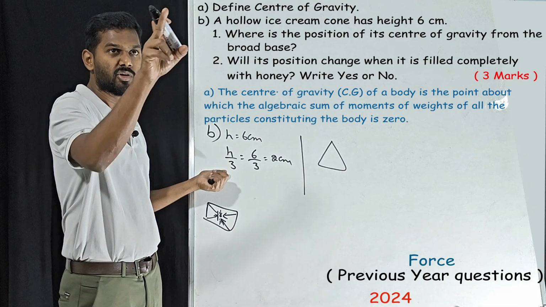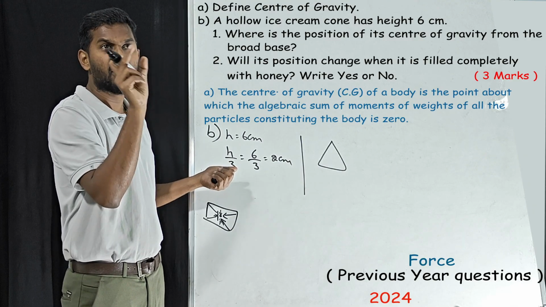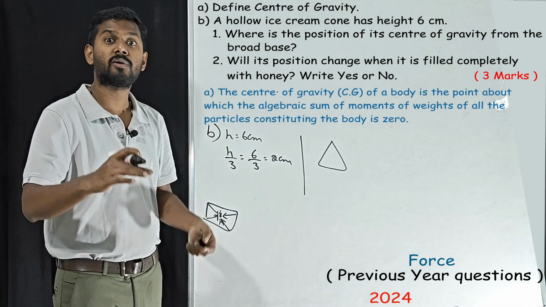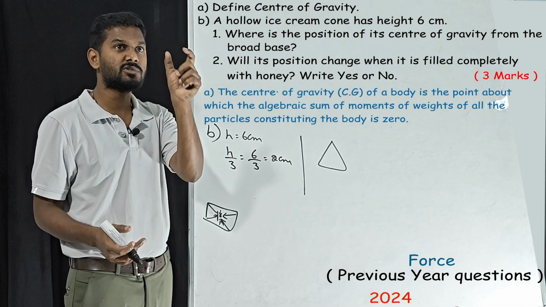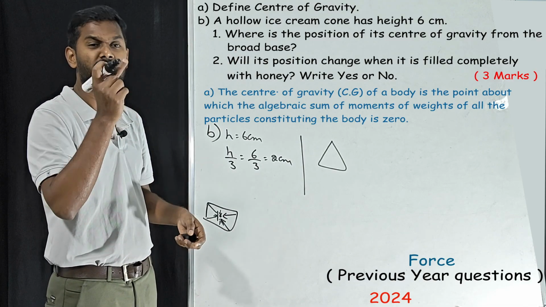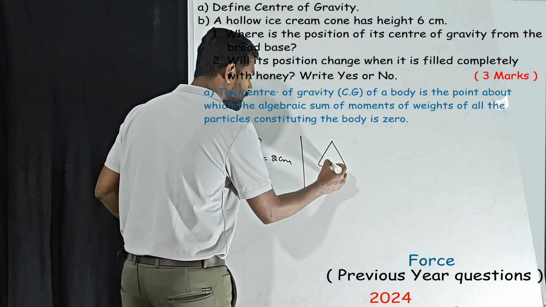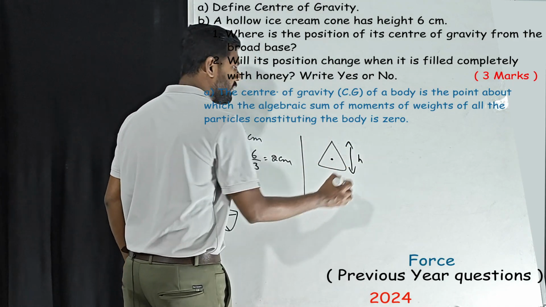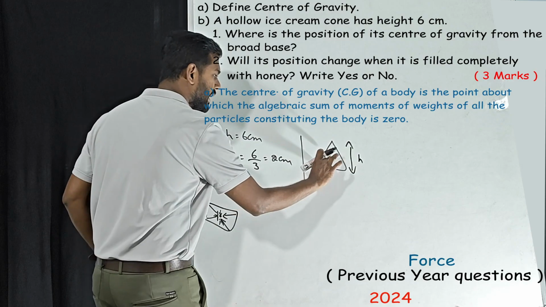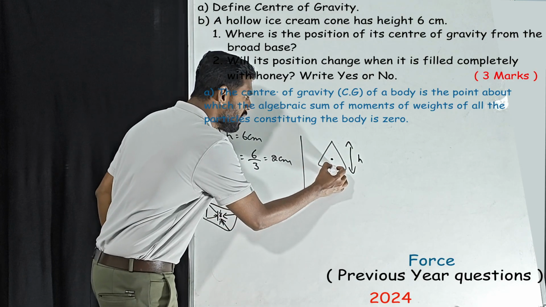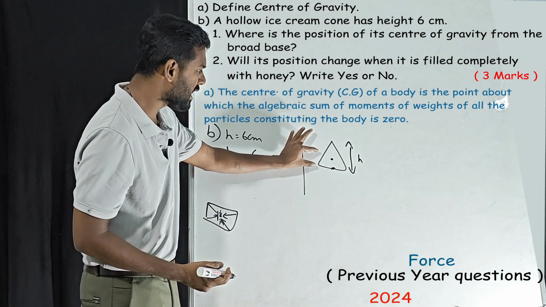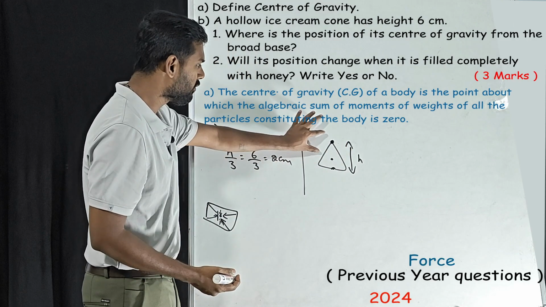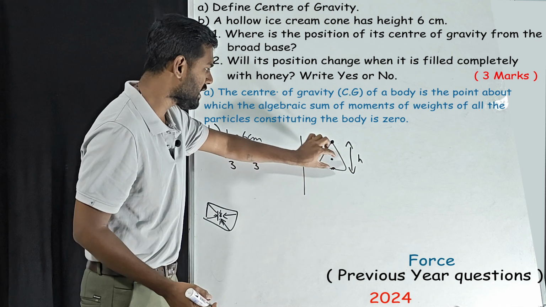This question clearly mentions from the base, so this is the correct formula. If they ask the same question for the same hollow cone from the vertex, then the formula will be different. Let us learn how. This is the center of gravity and this is the complete height of the cone. From the base it is h by 3. From the vertex means this one. How much? h minus h by 3.